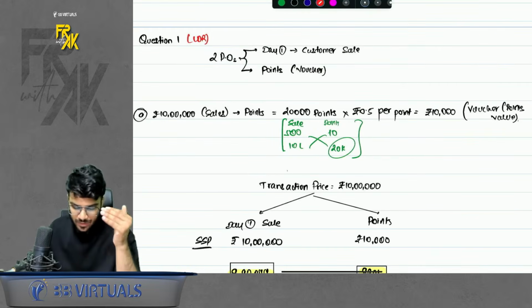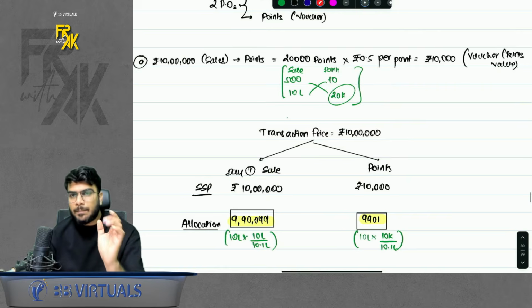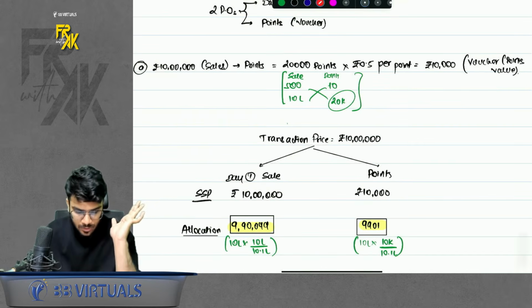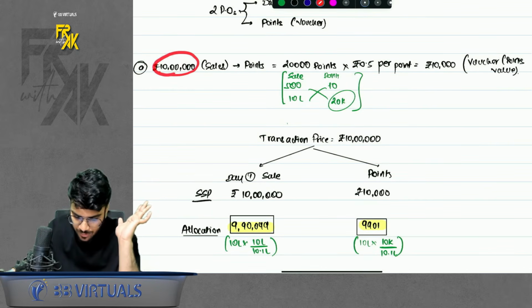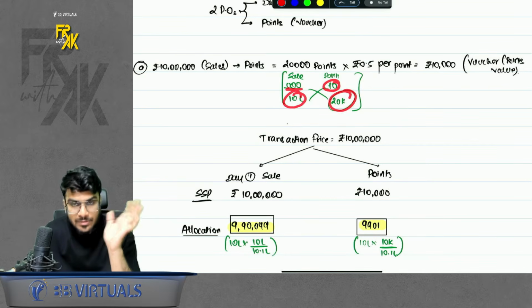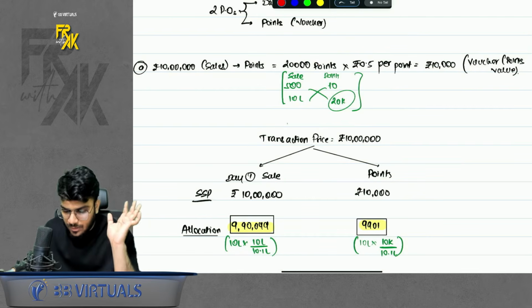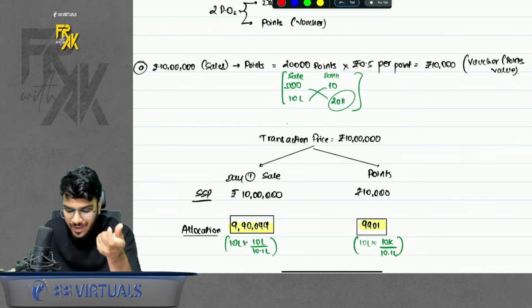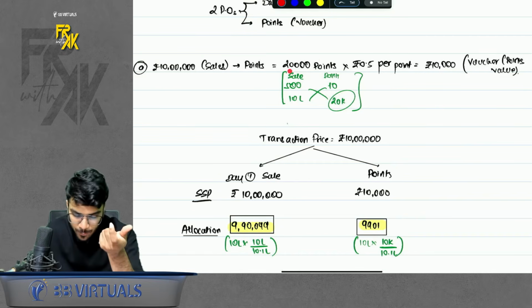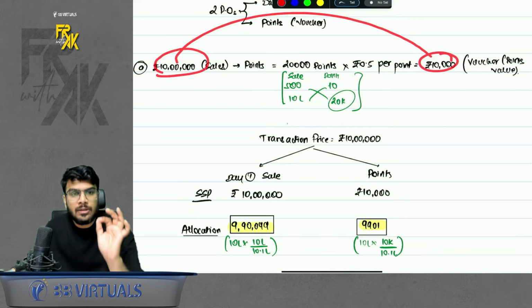If a sale of 10 lakhs is happening, first of all try to compute how many points you must have given. So for a 10 lakh sale, how many points do you give? For a 500 sale, you give 10 points. So for a 10 lakh sale, you give 20,000 points. The value of each point is rupees 0.5. So basically you are giving 10,000 voucher value. In terms of value it is 10,000 and in terms of points it is 20,000.